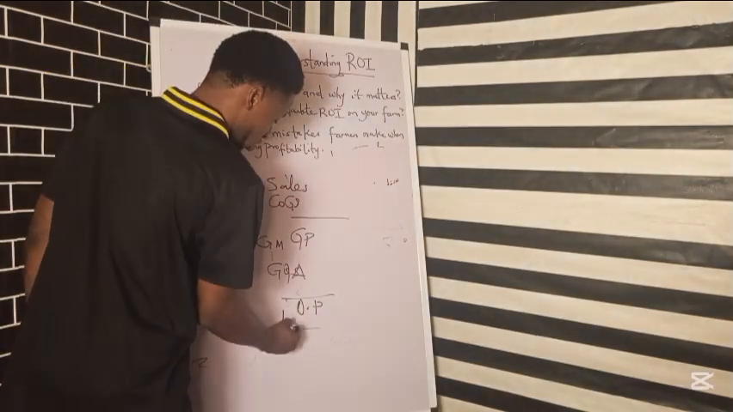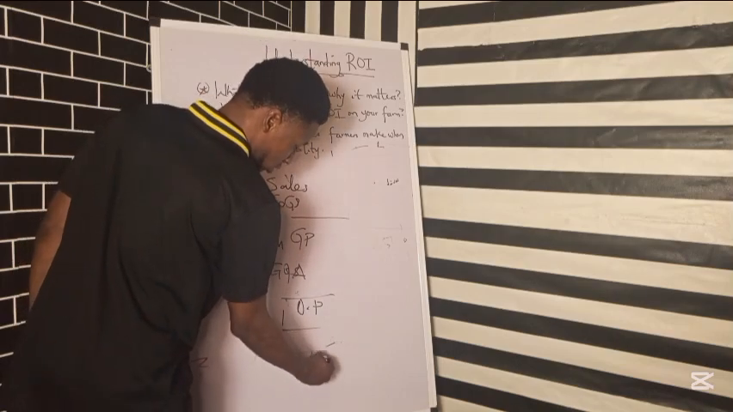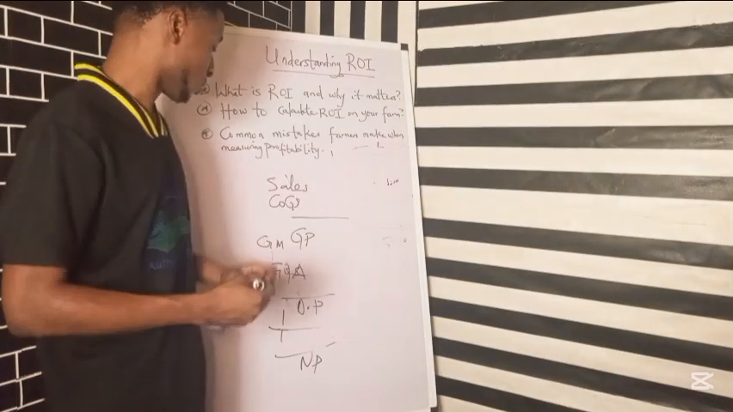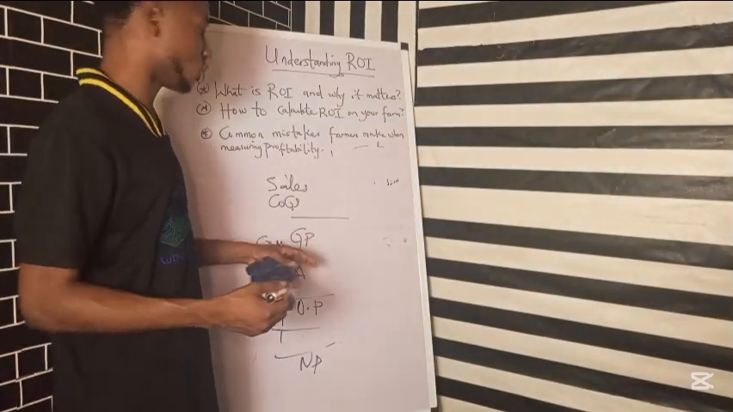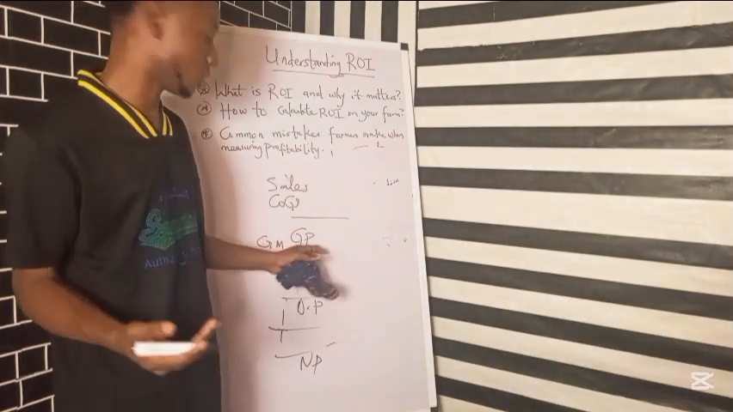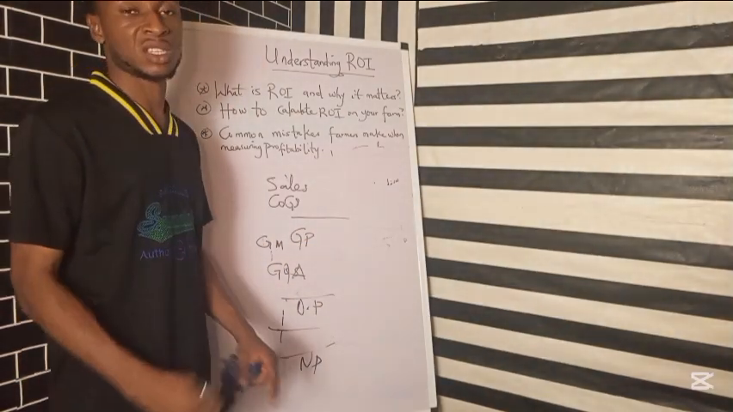Then finally, after your interest on debt and then taxes, you now have what we call the net profit. Now, this net profit is what we utilize to calculate the return on investment. So if after seeing that Shola made 100,000, maybe that 100,000 was his gross profit. Was it his gross profit? Was it his net profit?